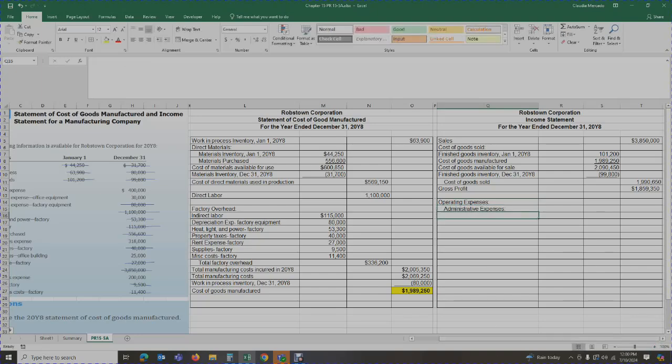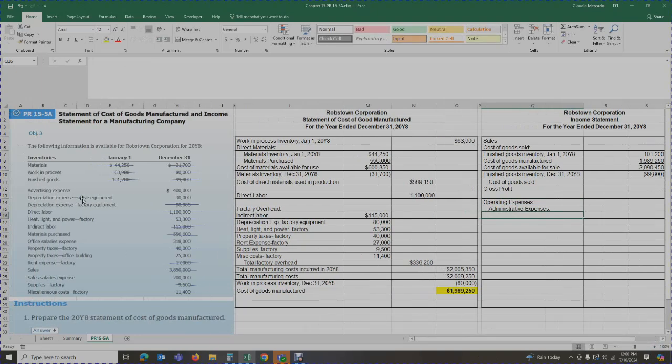So let's locate our admin expenses from the table. Okay, so let's run our numbers from anything that we have not used. If you see here, we have office salaries expense, $318,000. So we've got people working in the office doing paperwork and stuff like that. They're part of the administrative expenses.